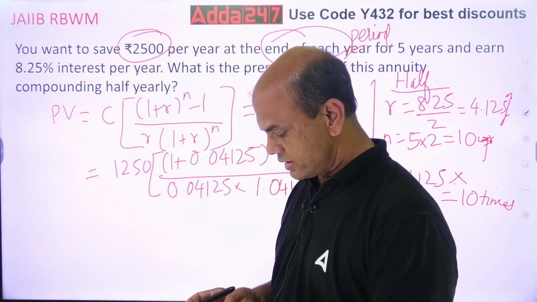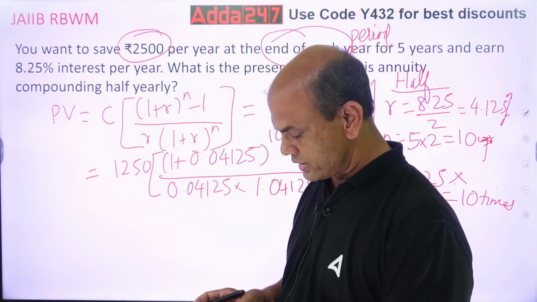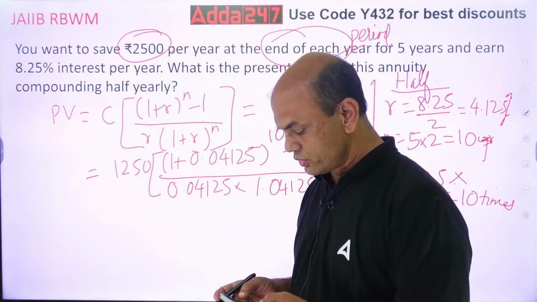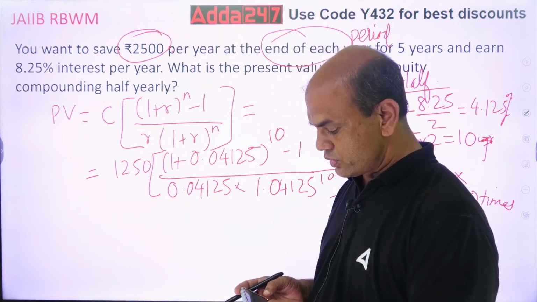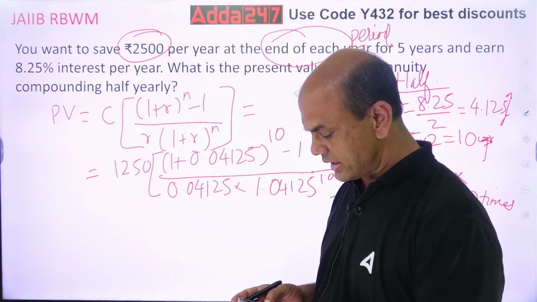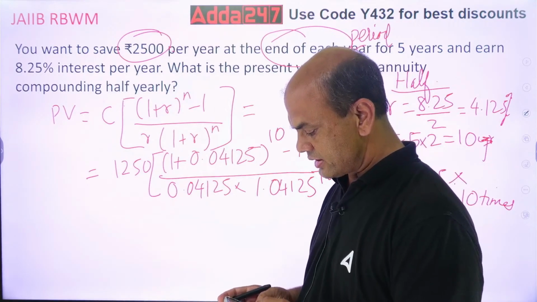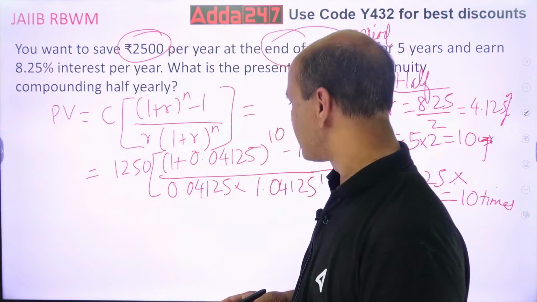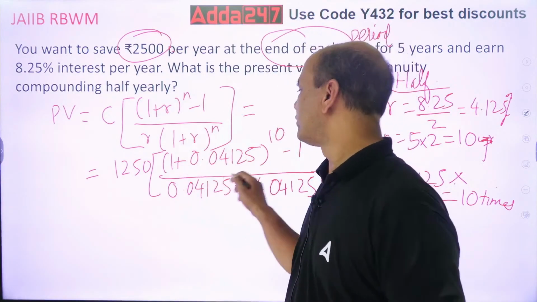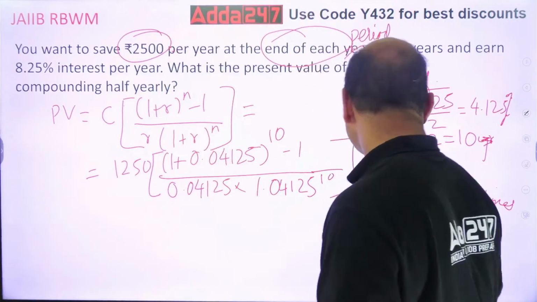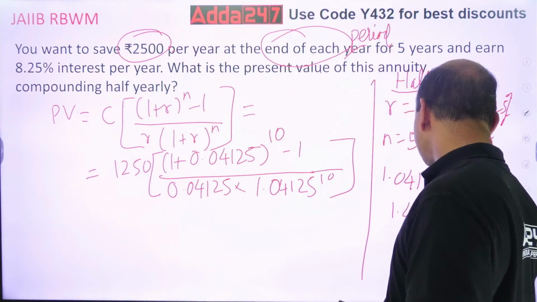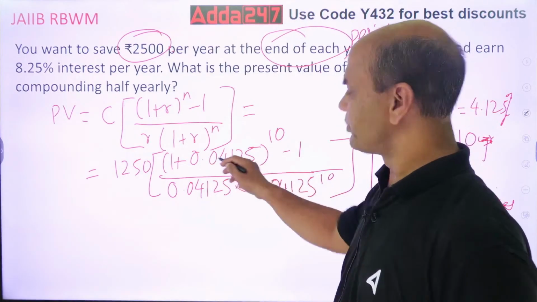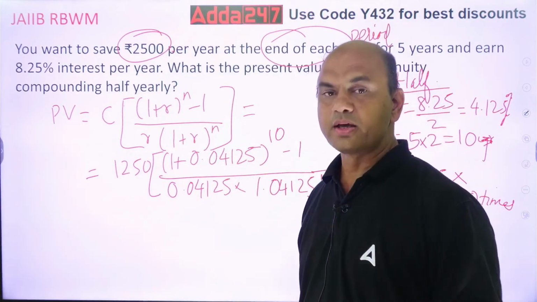So 1.04125 raised to 10. You do it by pressing equal to 10 times. So it is 1.498. This is 1.498. So I'll write it over here. 1.498. This is the answer for 1.04125 raised to 10.